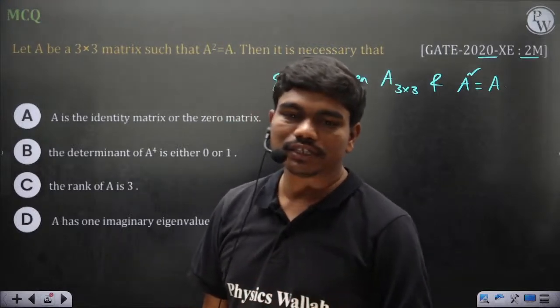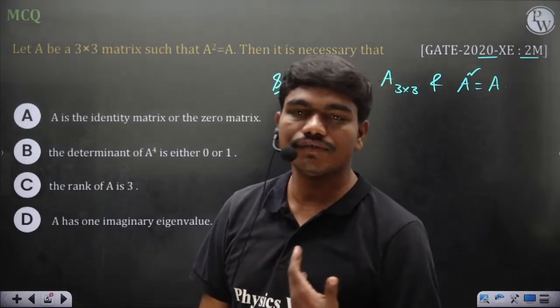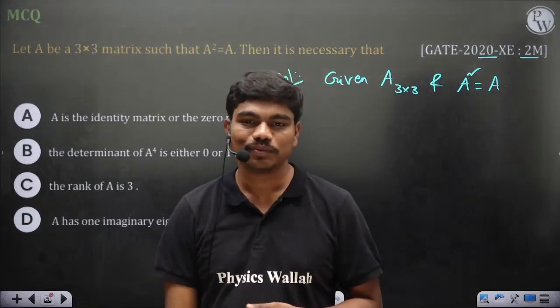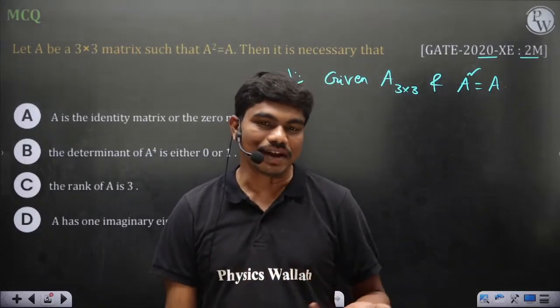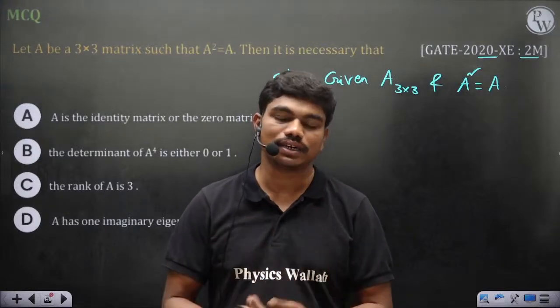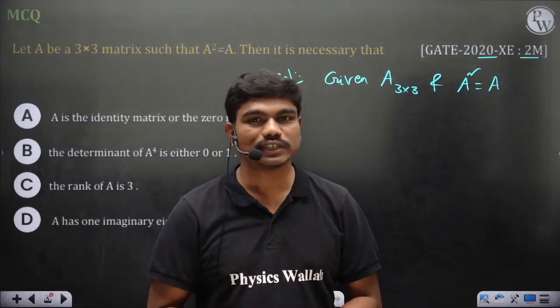So can anyone mention the name of this type of matrix? If A square is same as A, then what is that matrix called? Anyone of you? There is some name for this condition. If you multiply a matrix with itself, then again you will get the same matrix. What is it called?